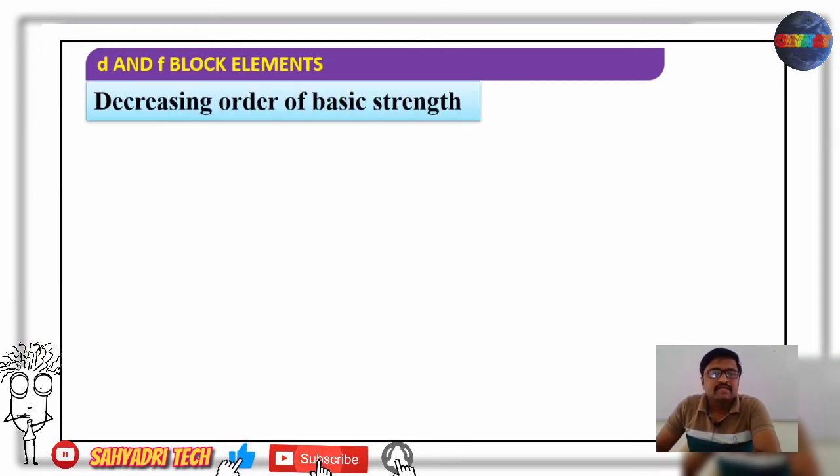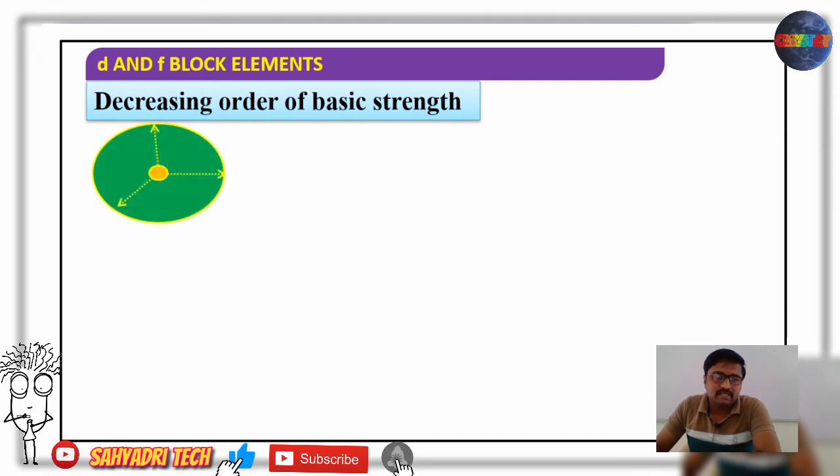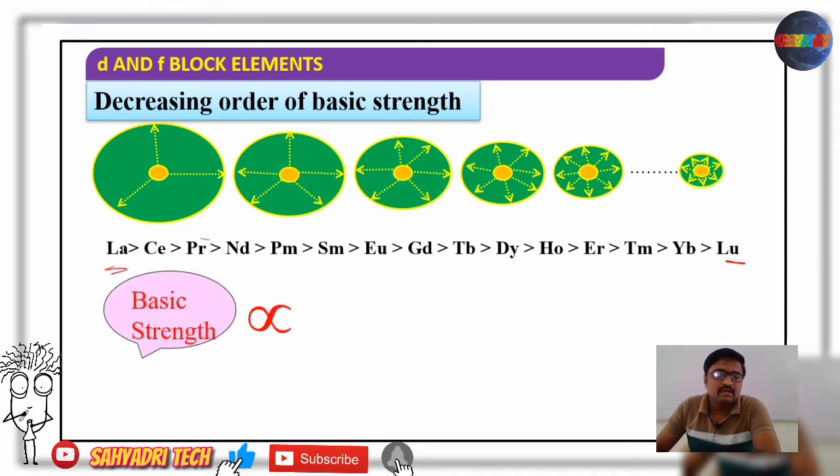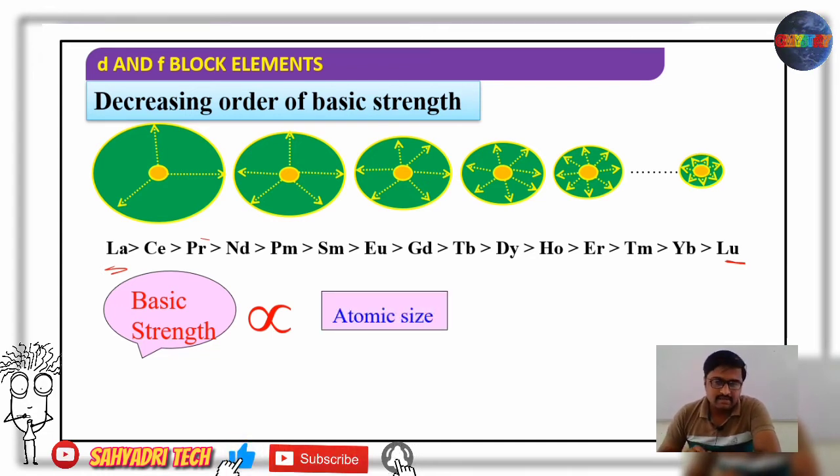Now if we consider the decreasing order of their basic strength from lanthanum to lutetium, basic strength goes on decreasing. So generally basic strength is directly proportional to size. Larger the size, more is the basic strength, and vice versa.